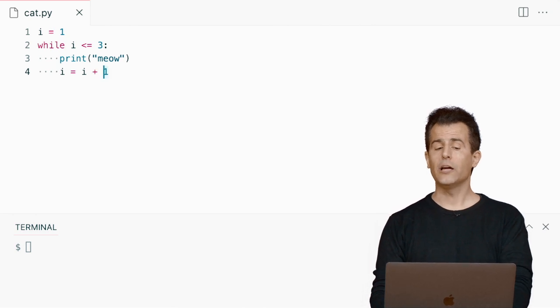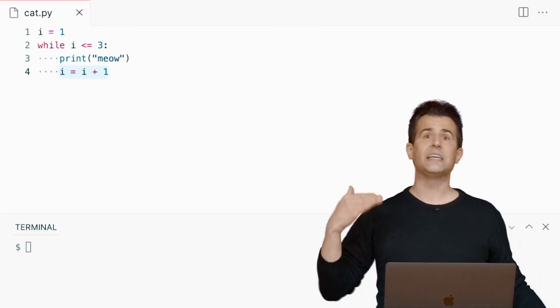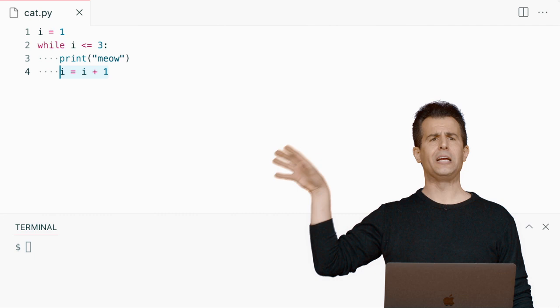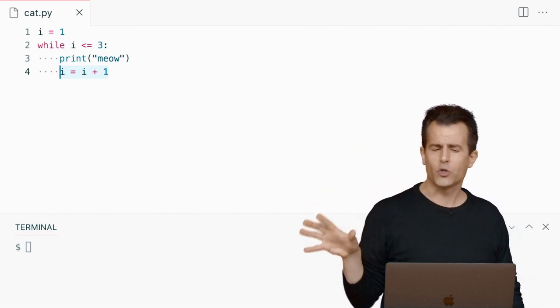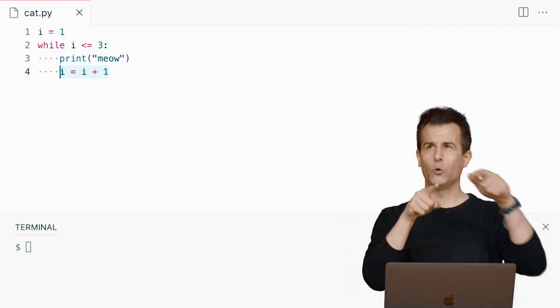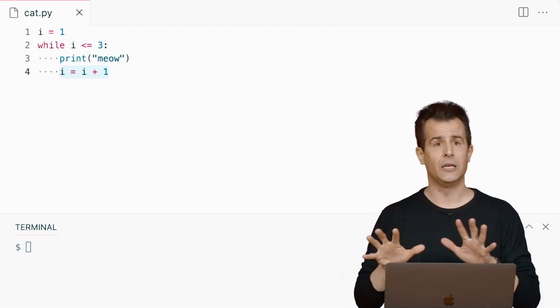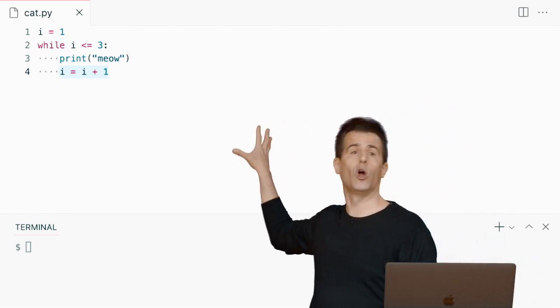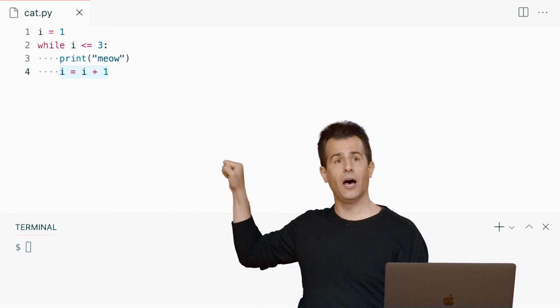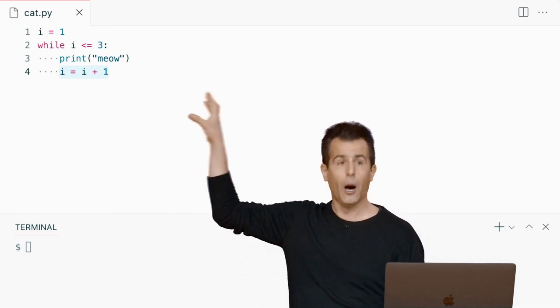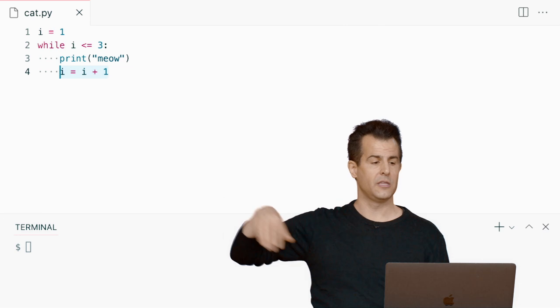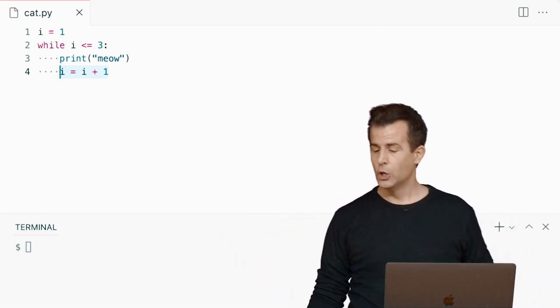And now notice, just for clarity too, the equal sign is, again, our assignment operator from right to left. Logically, this might otherwise strike you as strange. Like, how can I equal itself plus 1? Well, it doesn't until you execute this code from right to left. You add 1 to I, and then you update the value of I on the left. The assignment copies the value from the right to the left.